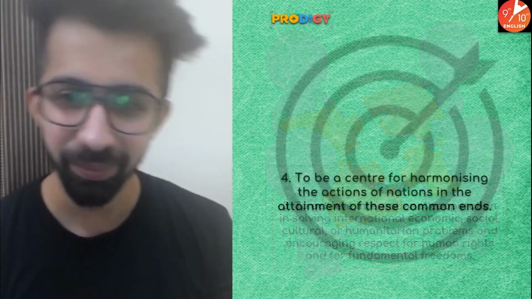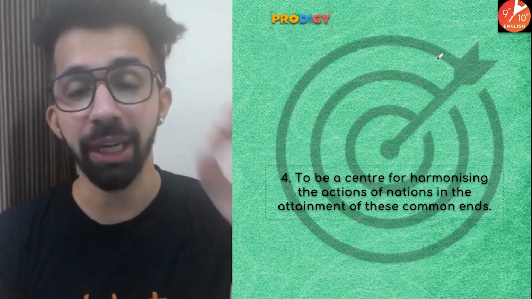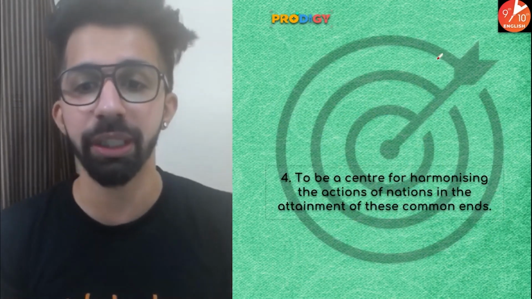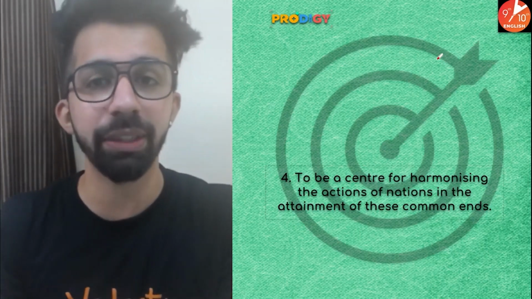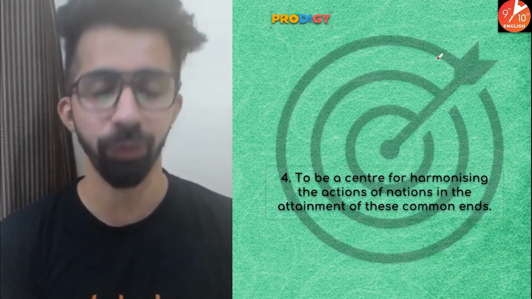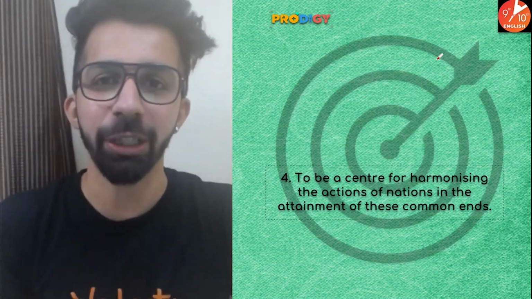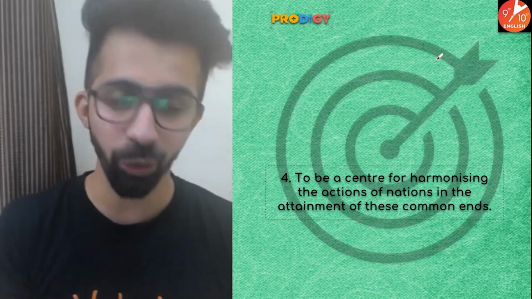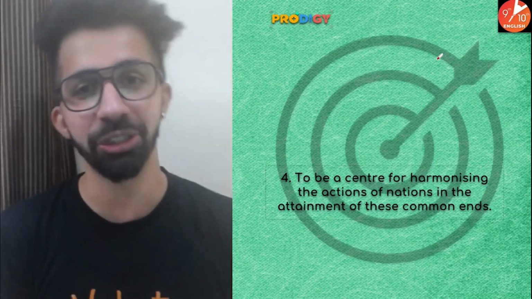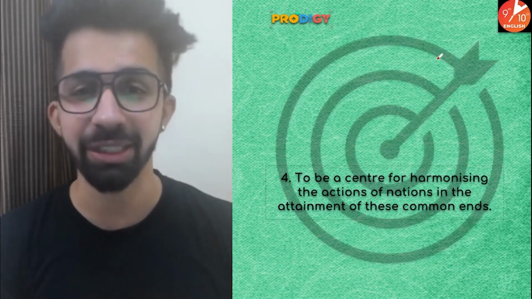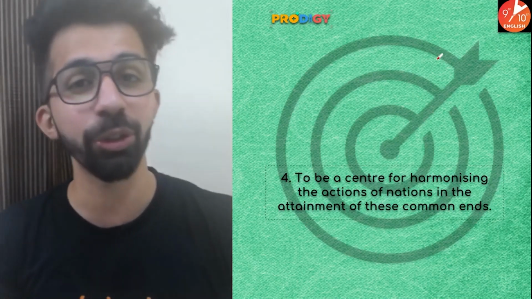Next. Now, guys, United Nations will act as a center for harmonizing the actions of the nations in the attainment of these common goals. What do we understand? United Nations is one such organization which will try to achieve all these things, like cooperation between the nations, having friendly relations among the nations, avoiding warlike situations, solving disputes peacefully.